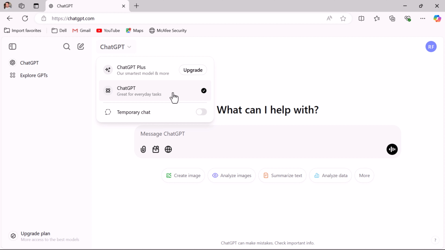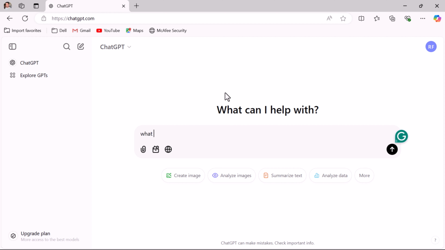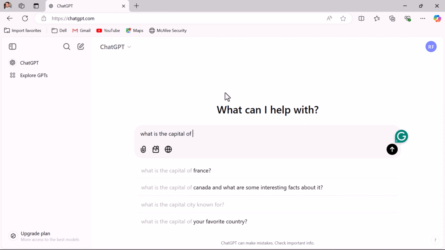It provides access to the ChatGPT 4o mini version, which is capable of handling most basic tasks. You can ask general knowledge questions or get help with simple problems. For example, let us ask one simple general knowledge question like, what is the capital of India?